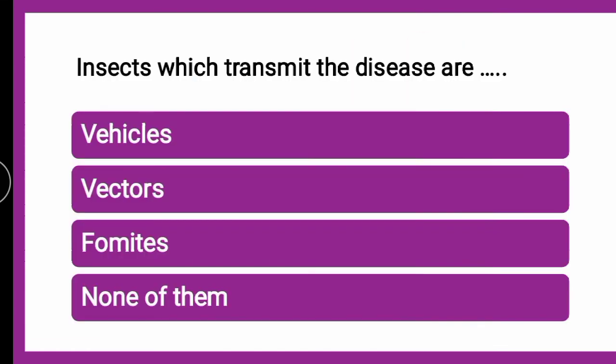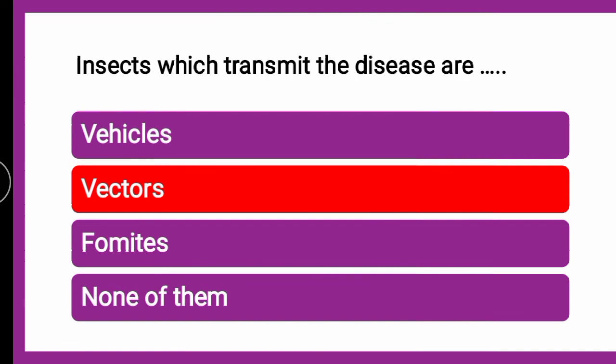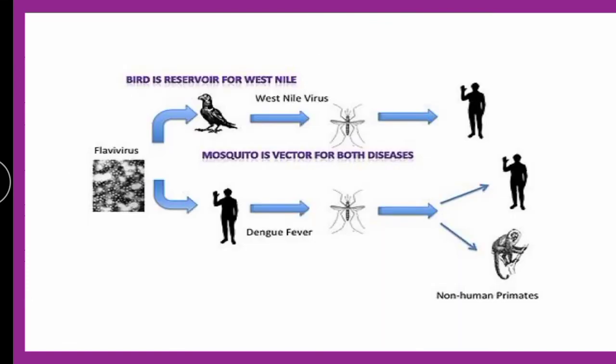Next question is, insects which transmit the disease are dash. Whether the insects which are transmitting the diseases are called as vehicles, whether they are called as vectors, whether they are called as fomites, or none of them, the correct answer is it is vectors, because they are responsible for transmitting the diseases. Like as you can see here, these are the mosquitoes and this is dengue fever, okay, which is West Nile virus.